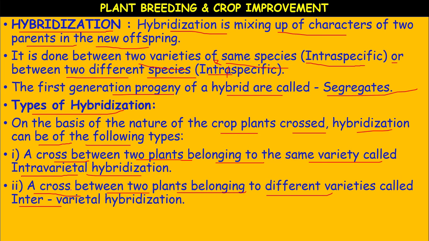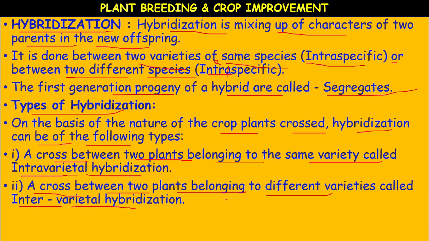So, within, and in between means different varieties. It is called intervarietal hybridization. When a hybrid is produced by fusion of somatic cells of two varieties of species, it is known as somatic hybridization or somatic hybrid. The process of producing somatic hybrids is called somatic hybridization.